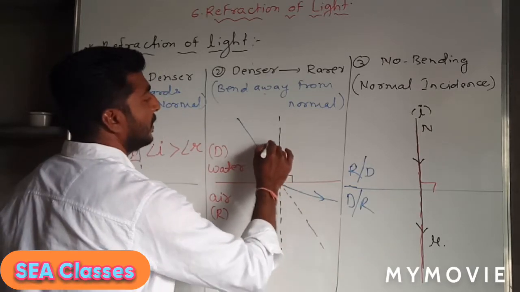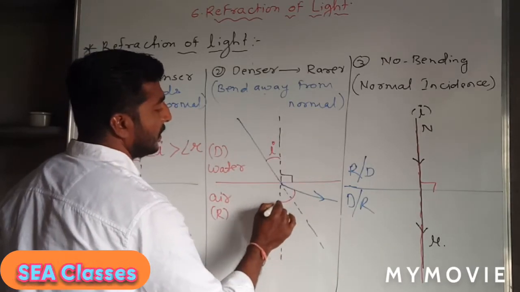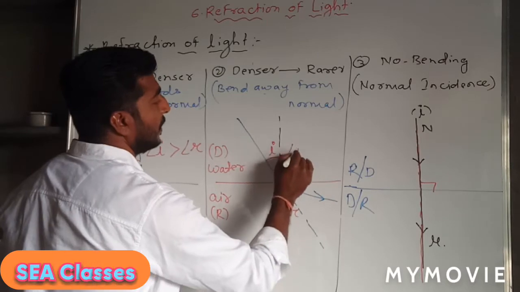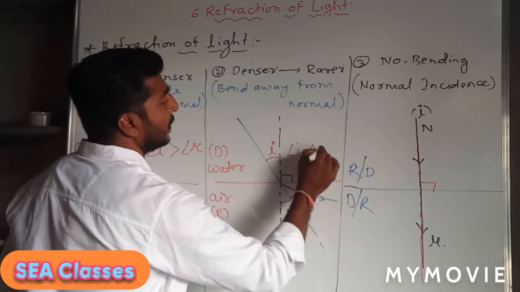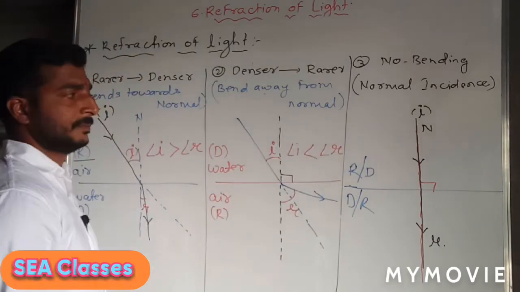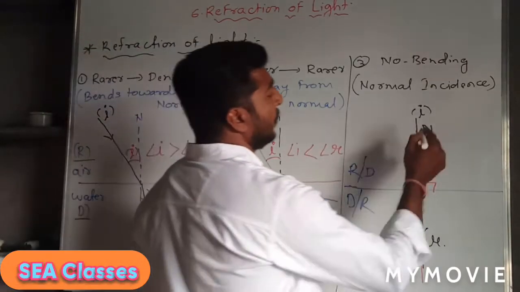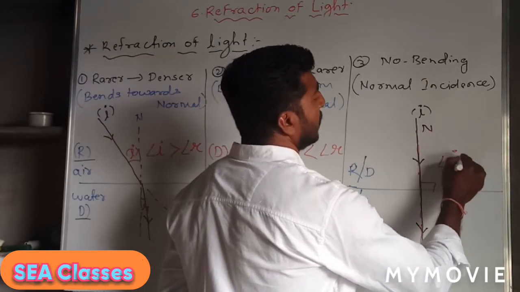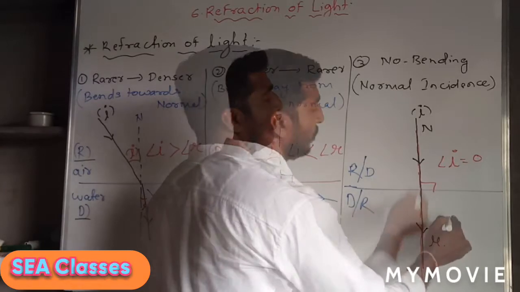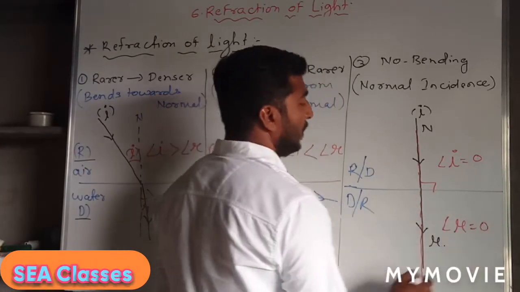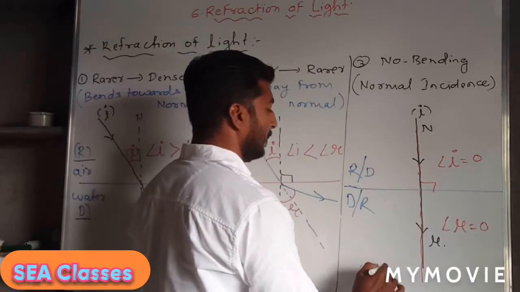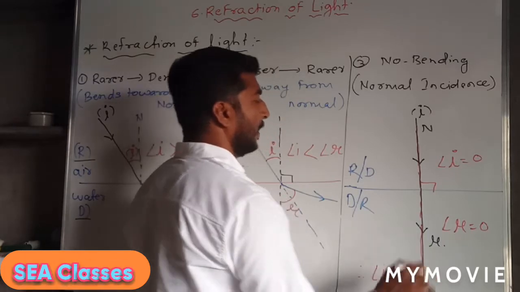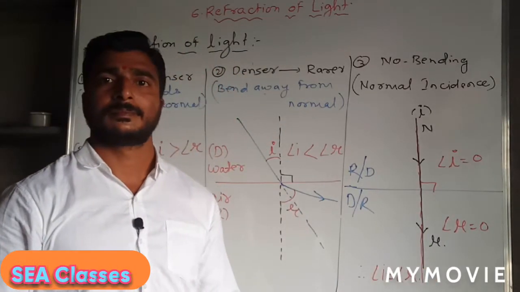So you can see here the angle of incidence will be smaller than the angle of refraction. And in the third case, the angle of incidence is equal to 0, because then the angle of refraction will also be equal to 0. Therefore, you can say that the angle of incidence will be equal to the angle of refraction in the third case.